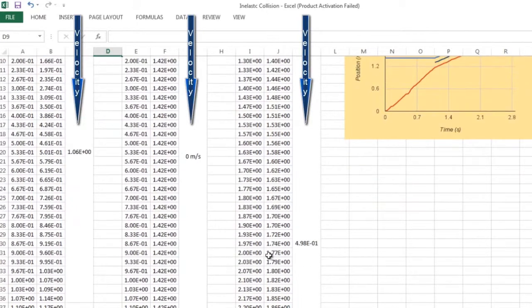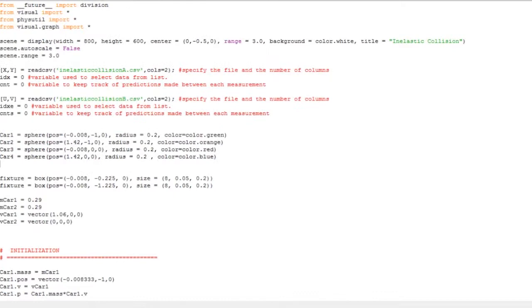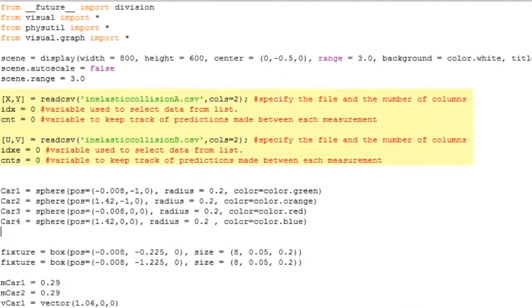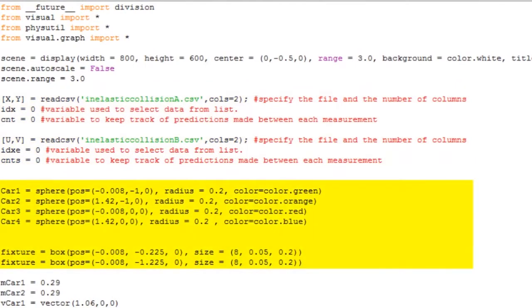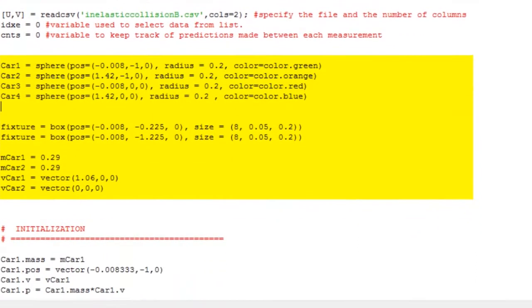Now, let's analyze the computational model that I created to model this adventure. In the two code blocks here, I read in the data from Tracker of red car 1 and blue car 2 in order to compare them to the model movement to be created. All initialized values can be found here: 4 objects for the computational model and 2 for the experimental model. These fixtures represent the tracks on which the cars will be moving. I initialized the mass of the cars here as well as their initial velocities.